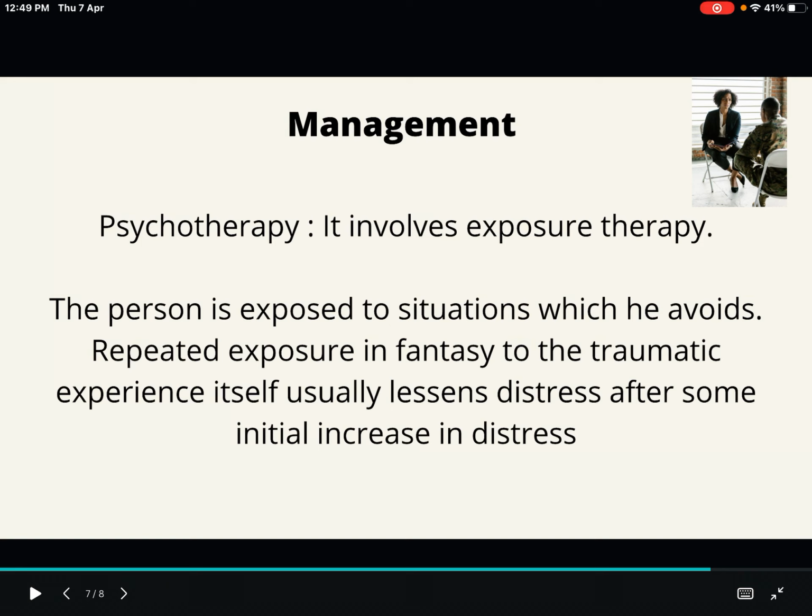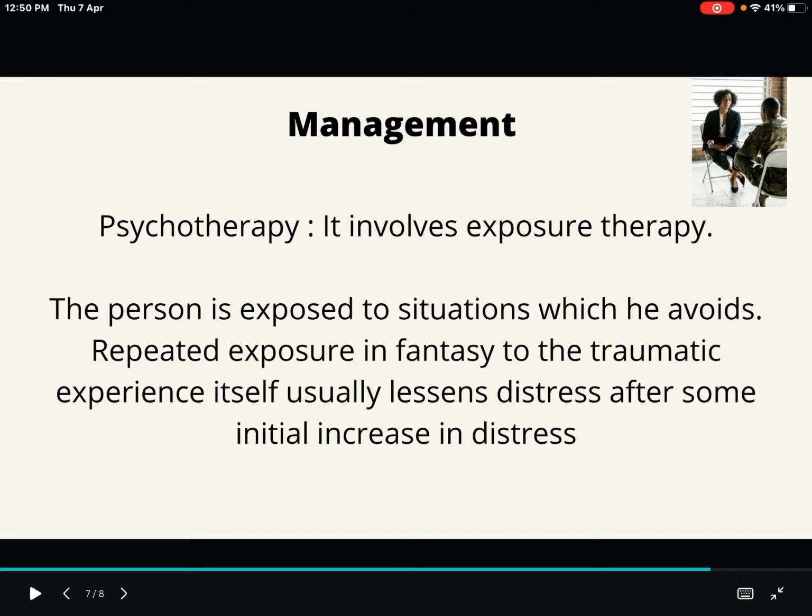Coming to the management part, the most important management is psychotherapy, and it involves exposure therapy. What is this exposure therapy? The person is exposed to the situation which he avoids. He will be actively avoiding the situation that reminds him of the past trauma. So we have to repeatedly expose the patient in fantasy. Repeated exposure in fantasy to the traumatic experience itself usually lessens the distress. At first there will be initial distress, but if you continuously expose the patient to the same incident, gradually the effect will be lessened.